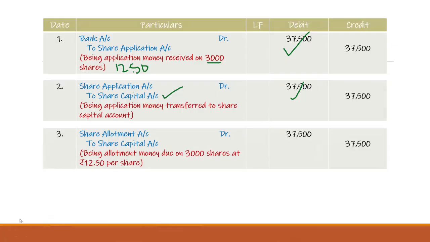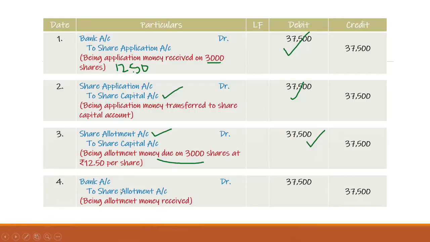So here we are going to pass the entry for money due. How much money due? 12 rupee 50 paise. In the allotment stage, they are expecting to receive 37,500. So in the next entry, they are receiving the amount. So here, bank account debtor to share allotment account. Whatever the money due in the share allotment stage, they are receiving in the next entry. So for that we have taken the entry here: being allotment money received.